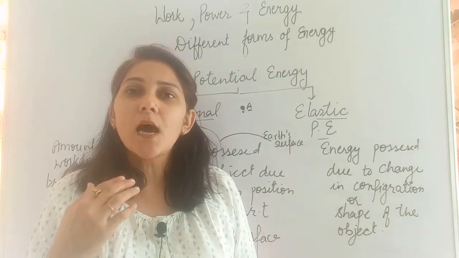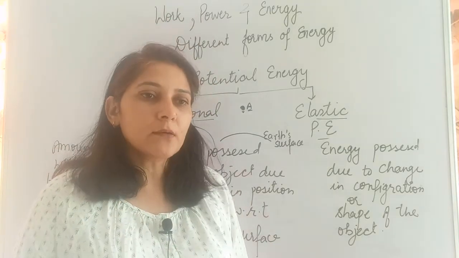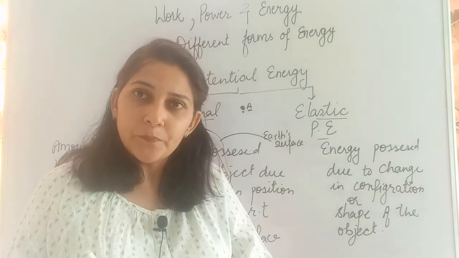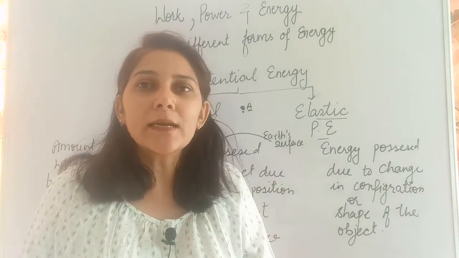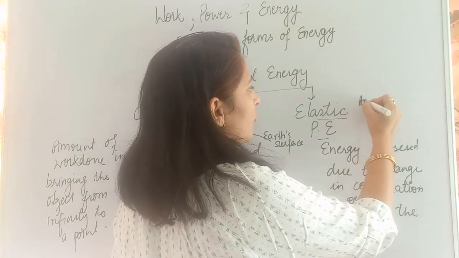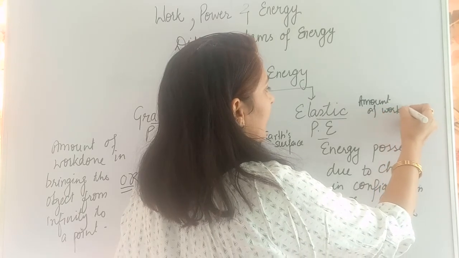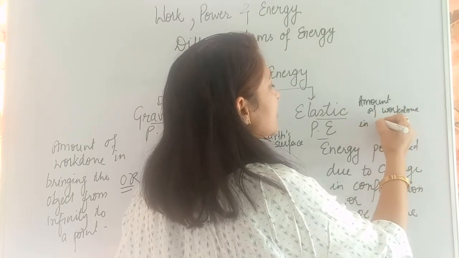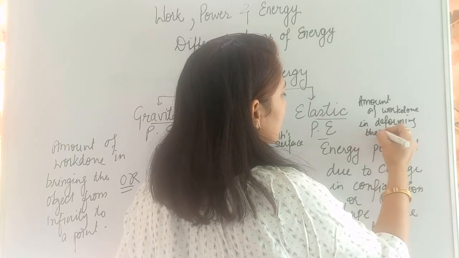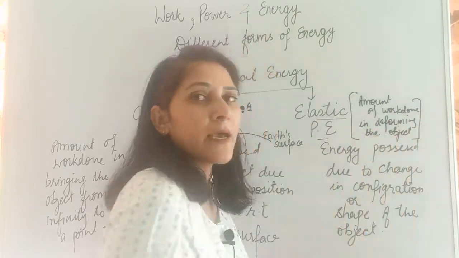Now the question is, how can we write this in terms of work done? So in terms of work done, what can we say? The amount of work done in deforming the object, that is known as elastic potential energy. This is the amount of work done in deforming, meaning changing the shape of, the object, that is known as elastic potential energy.